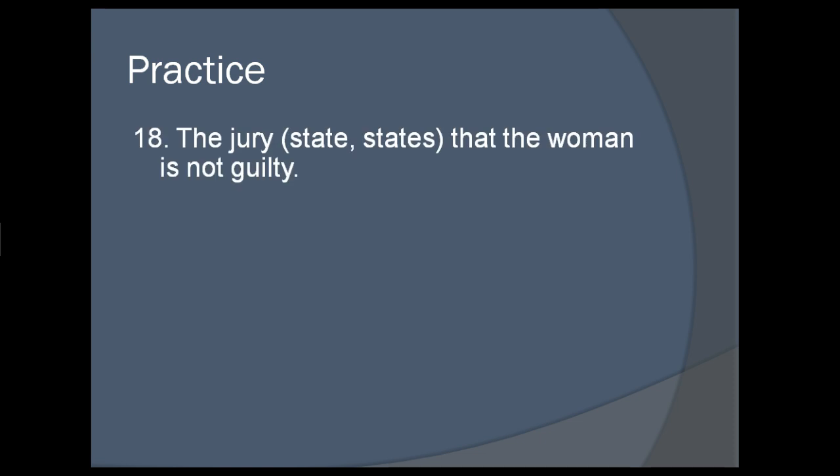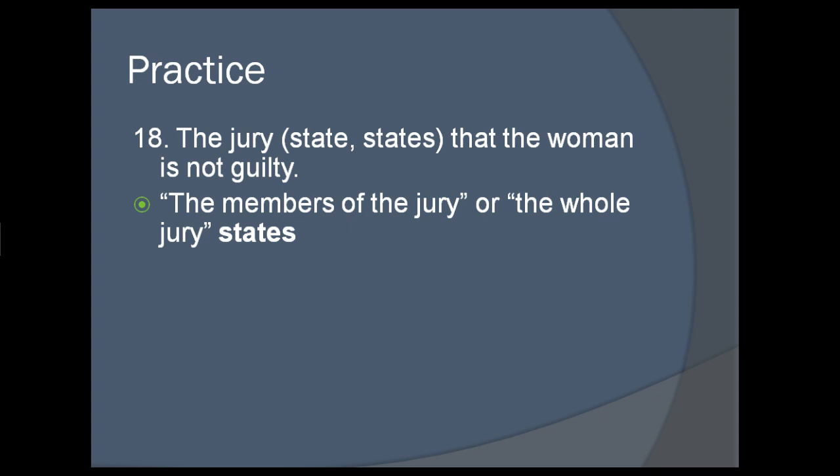All right, common one. The jury state or states that the woman is not guilty. So is it the jury acting as a whole or individual members of the jury? Well, the whole jury here, the jury states, because the jury, only the jury collectively can define someone guilty or not guilty. It's one collective decision. Though they might argue and deliberate individually, they must come to a collective decision, therefore we treat it as singular.